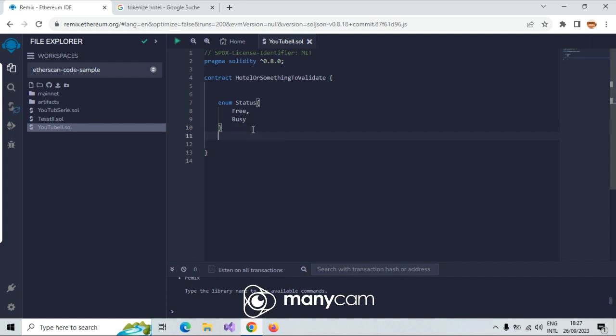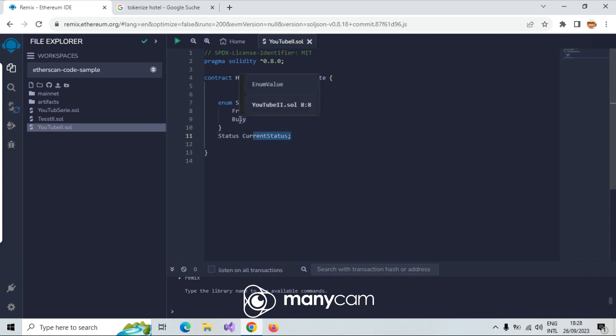Now, when I have enum here and I have status, we are going to initialize it. I say here current status. Just make an object of that, and now we have access to this enum here.